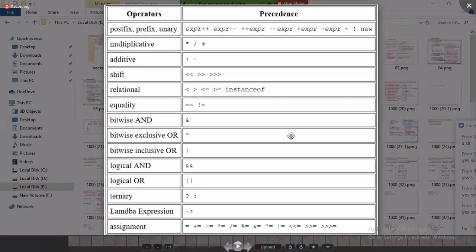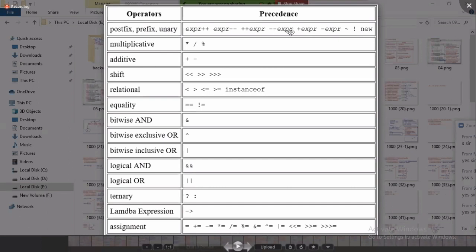Postfix, prefix, unary: expression plus plus, expression minus minus, plus plus expression, minus minus expression, plus expression, minus expression. Okay, negation or tilde, not, new. How many are there? 1, 2, 3, 4, 5, 6, 7. All these 7 unary operators are executed first in an expression.